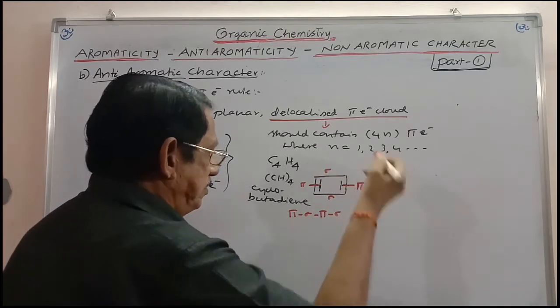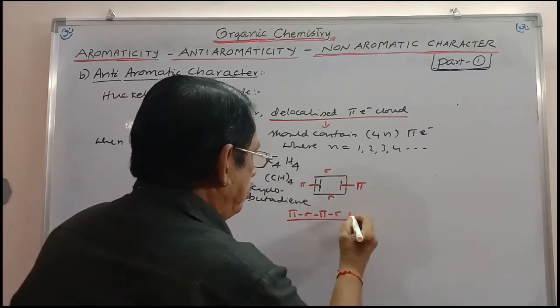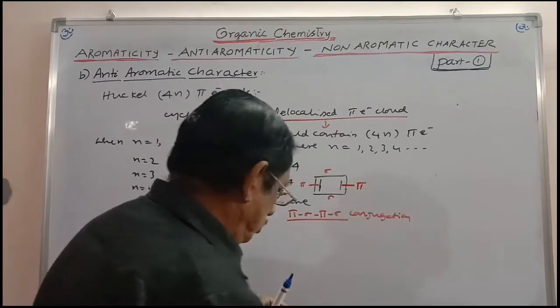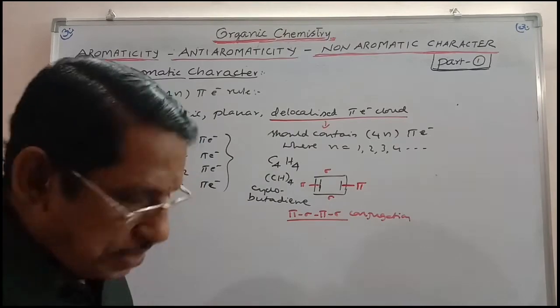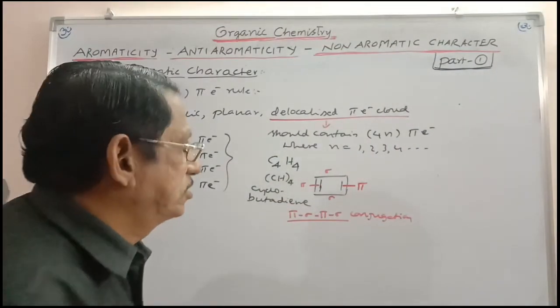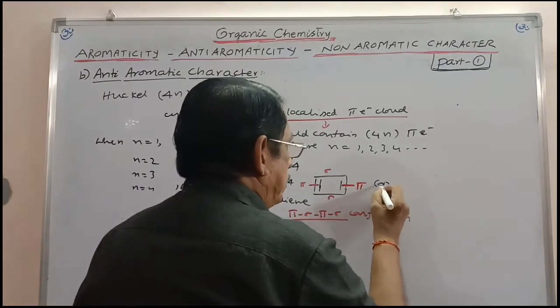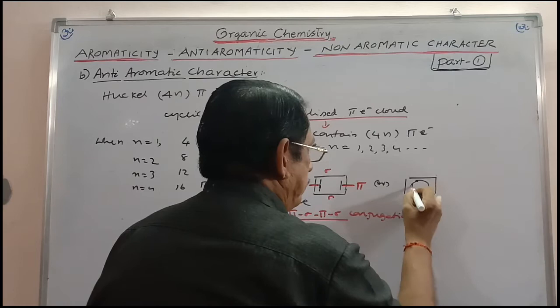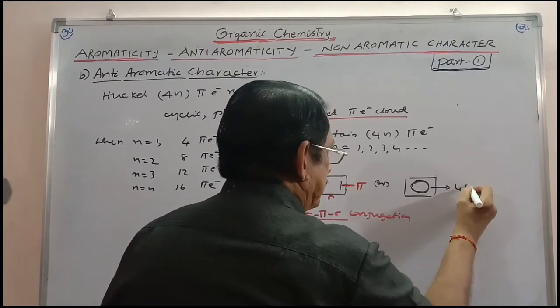Once again pi sigma, pi sigma. So there is conjugation. In this example, you can see there is conjugation. And so these pi electrons will be combining to give the delocalized cloud, which is containing 4 pi electrons.